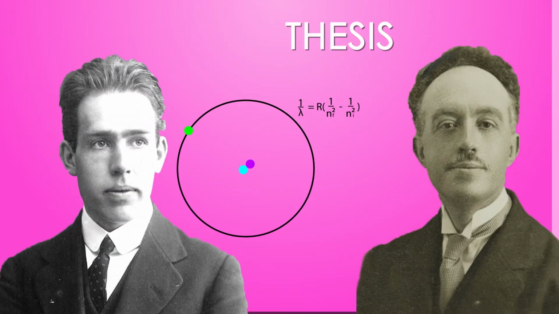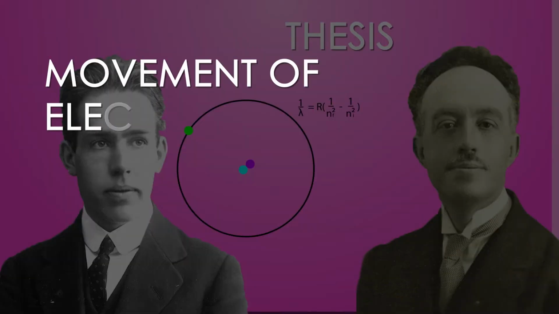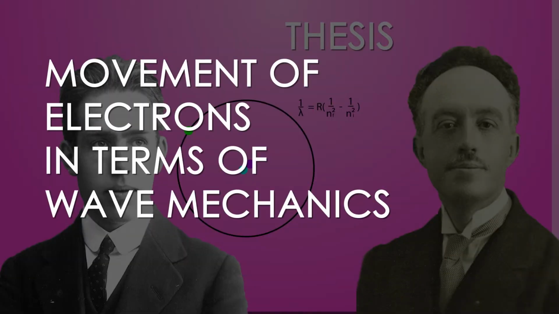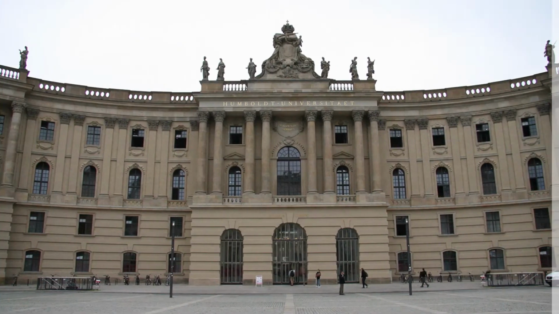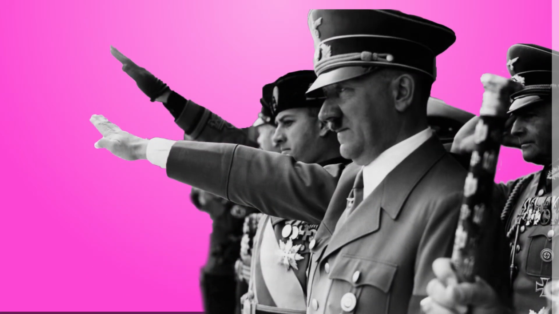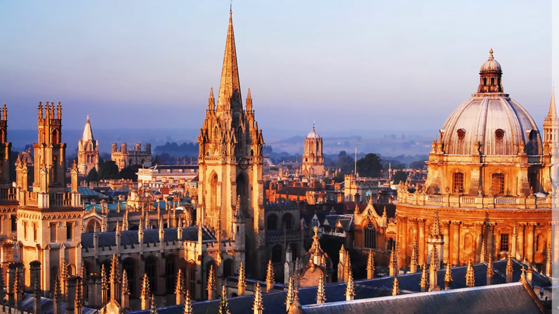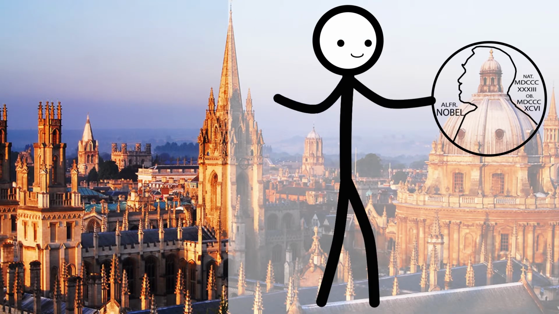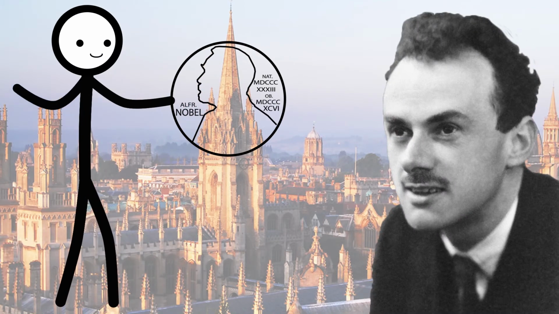With the Bohr model and the thesis from de Broglie, Schrödinger explained the movement of electrons in terms of wave mechanics. In 1927, he left Zurich for a new position at the University of Berlin, where he met Albert Einstein. He held this position until Hitler's rise to power, which caused him to leave Germany and begin teaching at Oxford University in England. While at Oxford, he received the 1933 Nobel Prize in Physics, sharing the award with another quantum theorist, Paul A.M. Dirac.